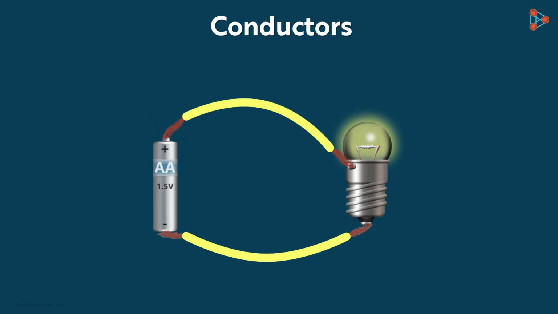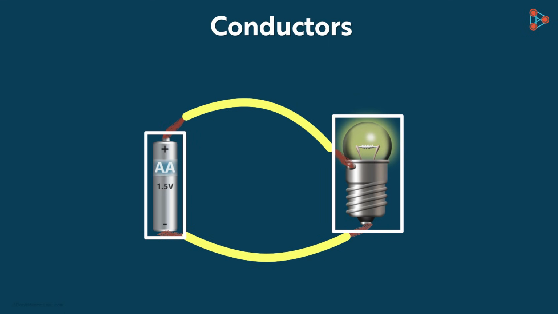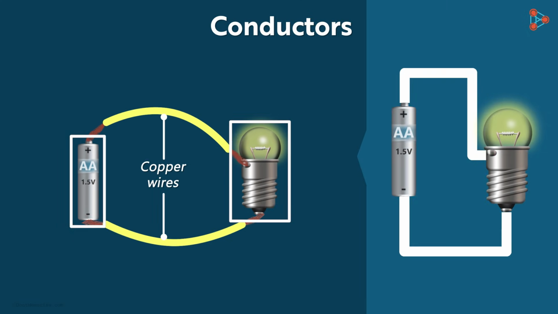We have seen this simple circuit in the previous video. Here, a 1.5 volt cell is connected with a bulb, which can be between 3 to 4 volts, with the help of copper wires. So here I told you that the movement of electrons is from the negative terminal of the cell to the positive terminal. However, by convention, the direction of electric current is taken to be from the positive to the negative one.